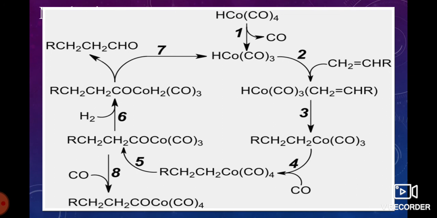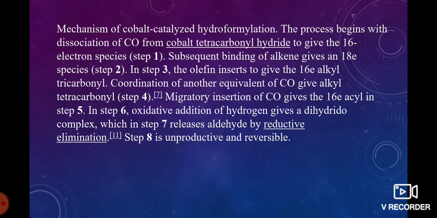In the fourth step, addition of a carbonyl group forms the tetracarbonyl species, whereas in the fifth step insertion of a carbonyl group forms an acyl group.